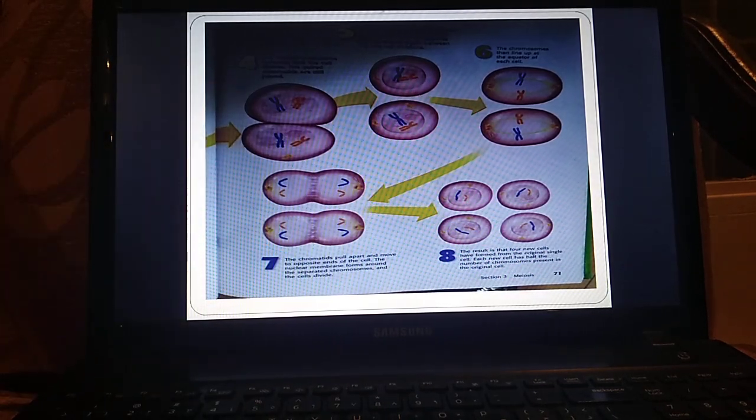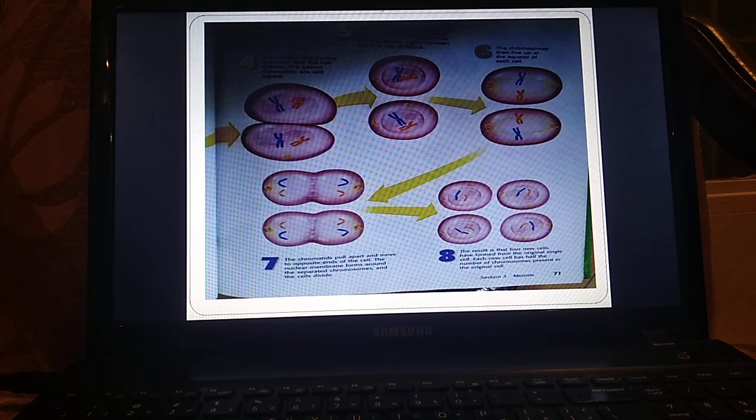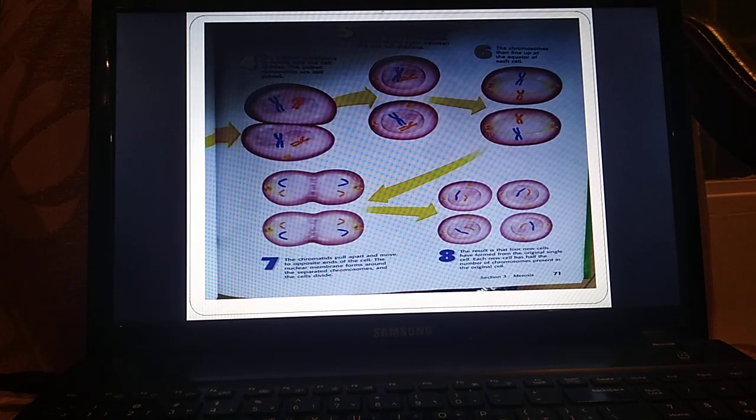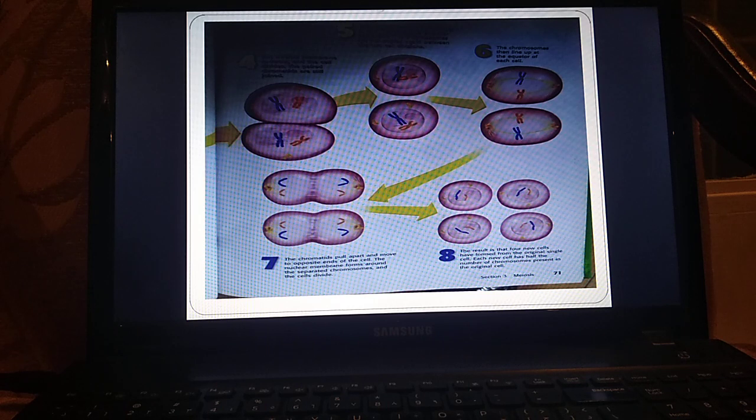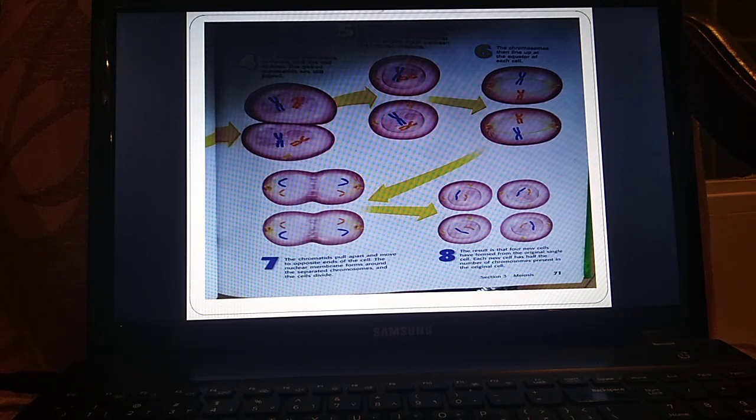So how many cells do I have altogether? I have 4 cells. And in each of those cells, I have how many chromosomes? 2 chromosomes in each cell. So I began the cell division with 1 cell that has 4 chromosomes, and I ended up with 4 cells. Each one of them has only 2 chromosomes.